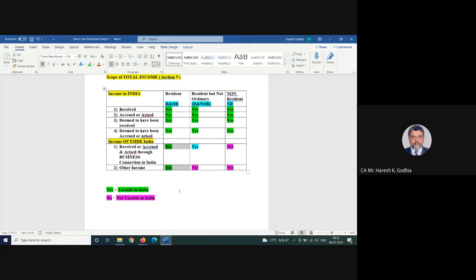There was a forum, they called me there, I delivered the lecture and earned some income there. But as an Indian, my tax was deducted there when I got it, of course. But when I bring those dollars into India as Indian currency, my bank balance will show income earned outside India. But then it is tax paid.